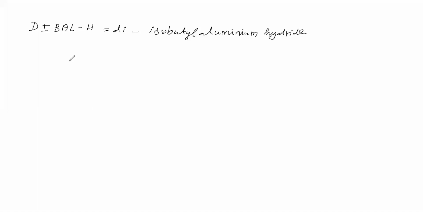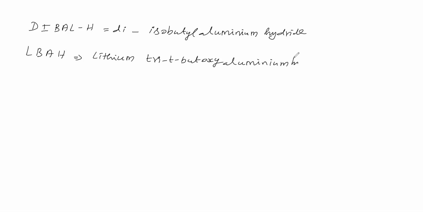Next we will take LBAH. What does it mean? L is lithium. B is butoxy. What butoxy means? Tri-tertiary butoxy. A is called aluminium. H is called hydride. This is also a reducing agent.